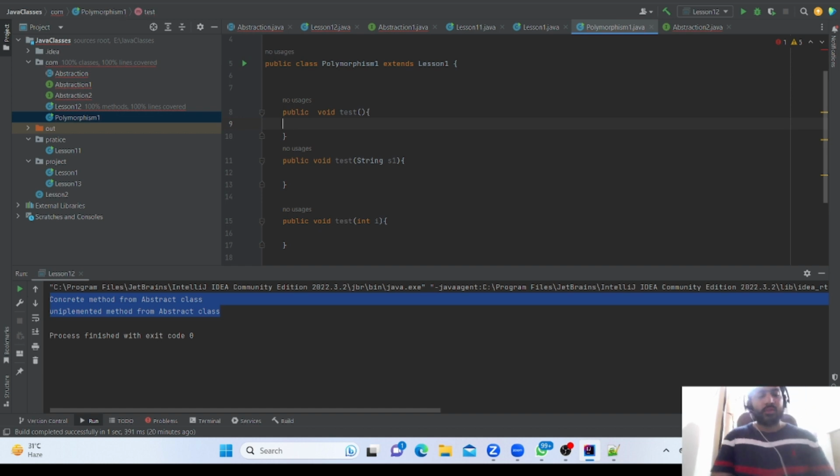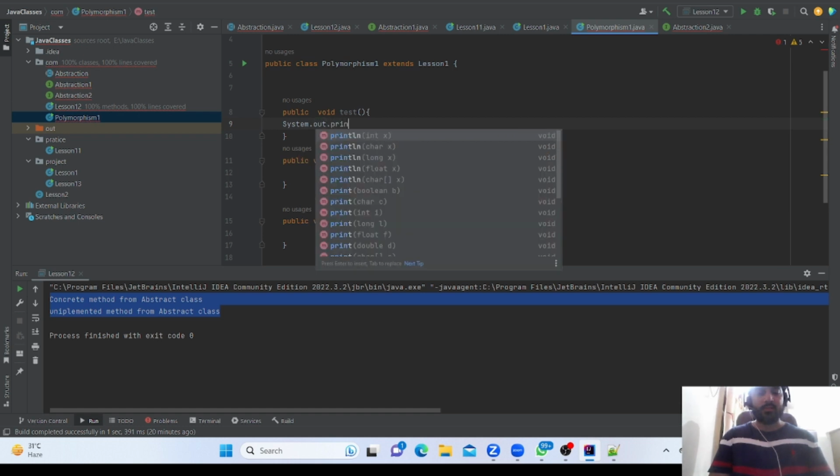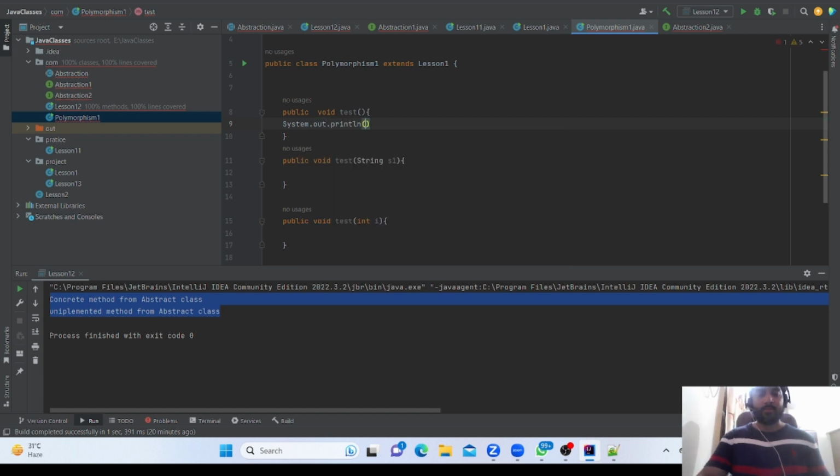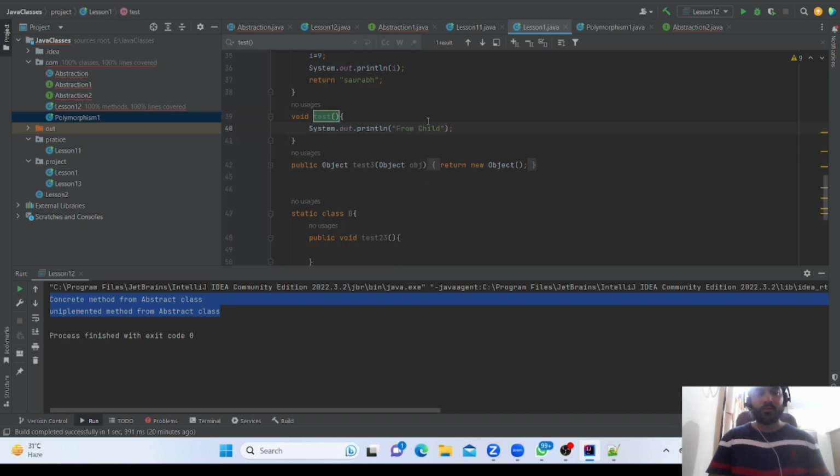Now system dot out dot println from parent, from child. I am just writing here from parent.